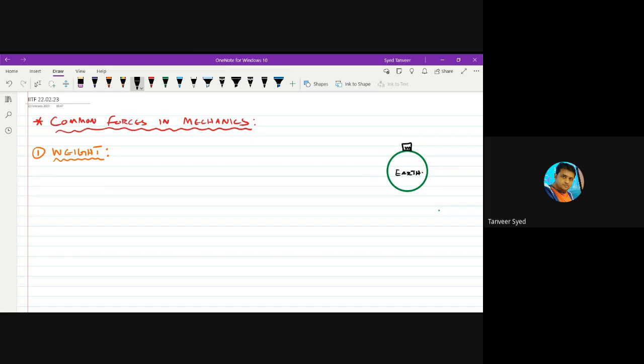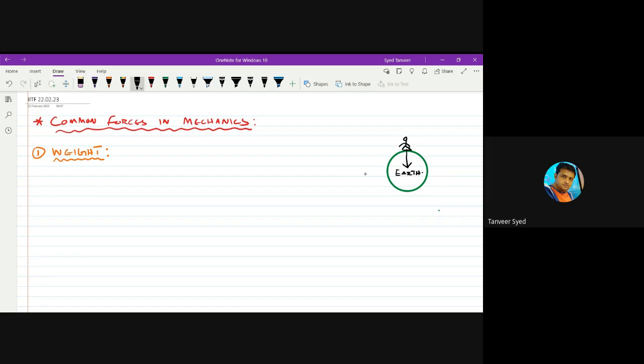And we know Earth has a gravitational force. Earth can exert gravitational force on other bodies. So Earth is pulling this body of mass small m towards it. Let us say this is you, standing here on the surface of Earth. So Earth is pulling you towards its center due to gravitational force.